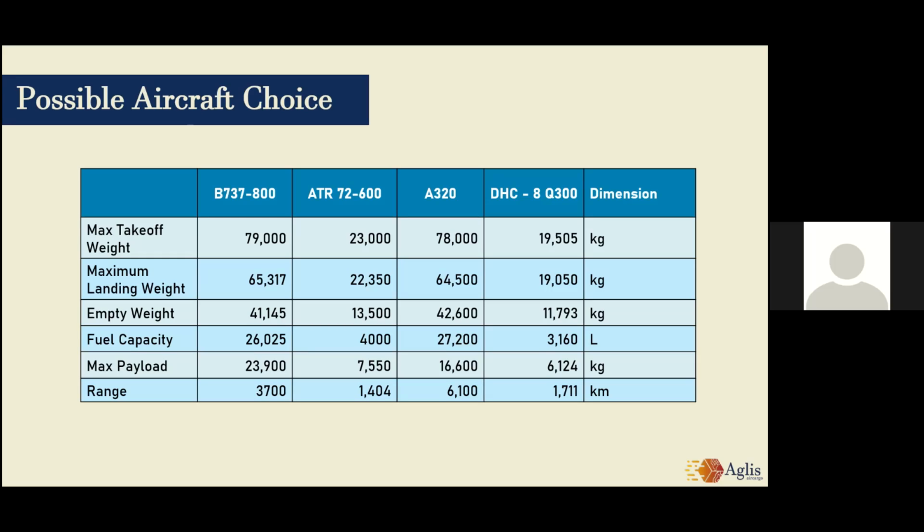But for the further routes, the middle route, we can choose the Boeing 737-800 because it can cover up to 3,700 kilometers. And lastly, for the long route, we can choose the Airbus 320 because it can reach up to 6,100 kilometers and carry a payload of 16,600 kilograms. But we still haven't chosen our aircraft yet because the routes that we want to serve are still in development.